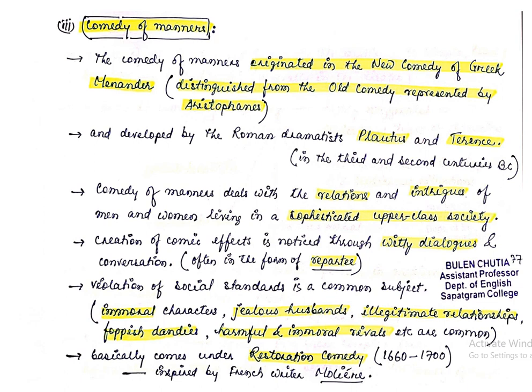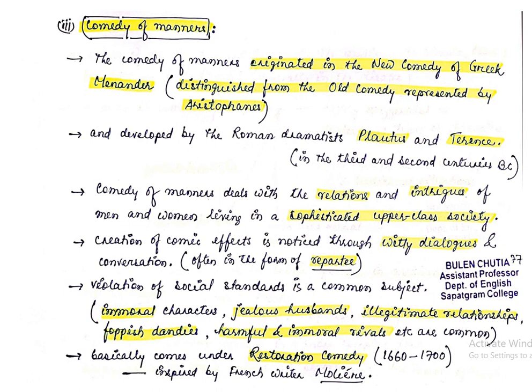During the Restoration period, the comedies, the plays, the drama that originated, that were in prime focus, were the comedy of manners. They were completely immoral, representing the sexual attitudes, representing the sophisticated upper class society, representing the intrigues of man and woman, representing all the negatives of the society. Okay, during the Restoration period.